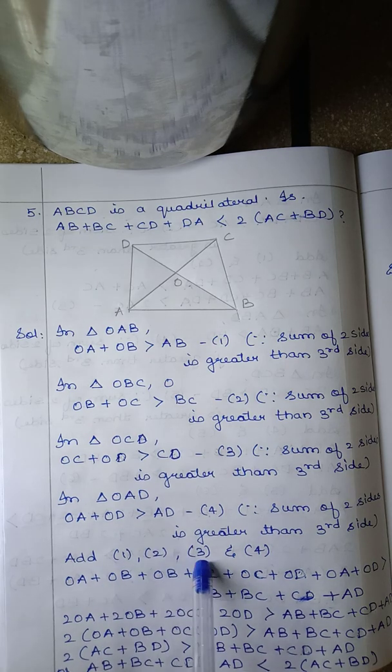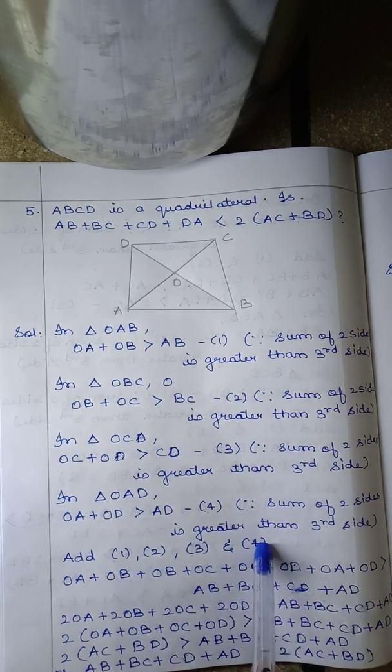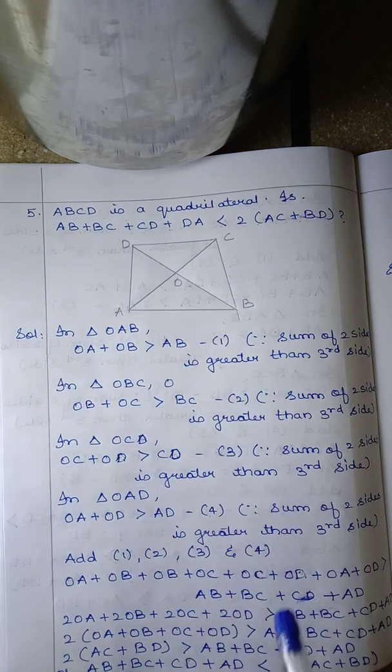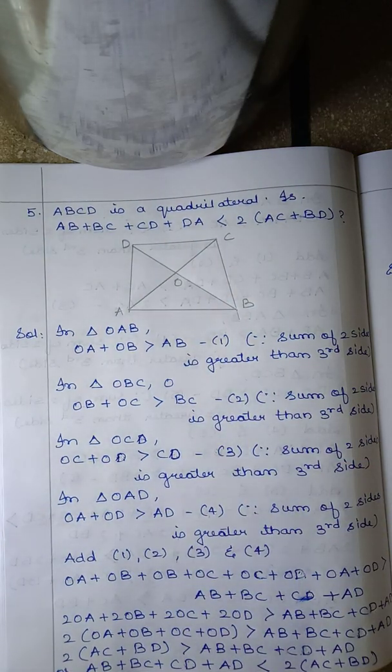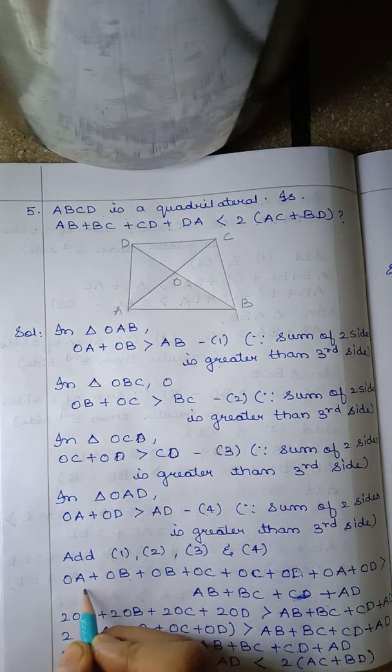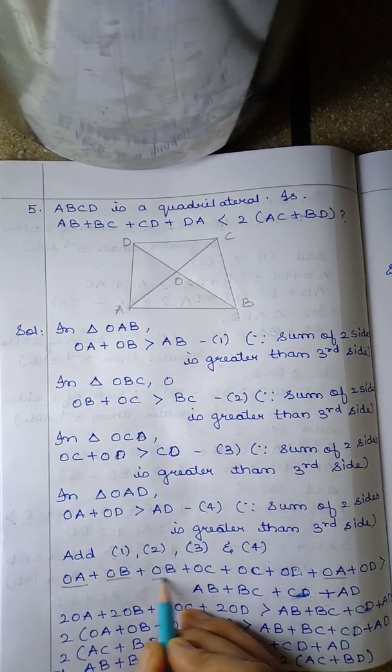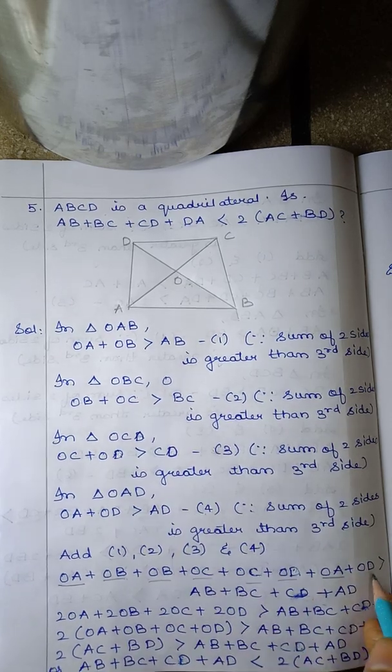Then you have to add the 4 equations, add 1, 2, 3 and 4. So you know how to add LHS to LHS and RHS to RHS. So you will get like this, children. Then here you can see OA appears 2 times here. Okay, OB appears 2 times, OC appears 2 times, and OD appears 2 times.